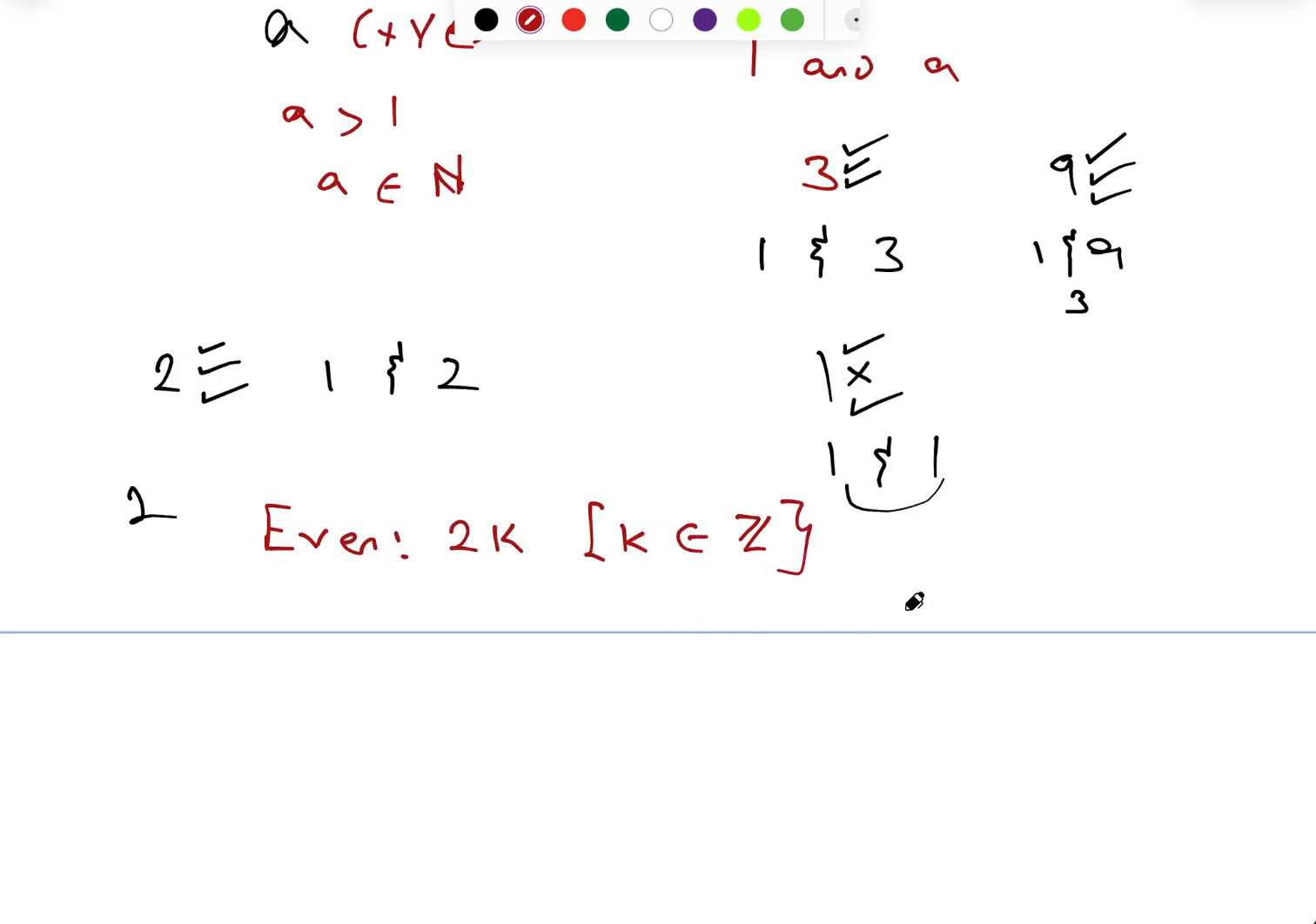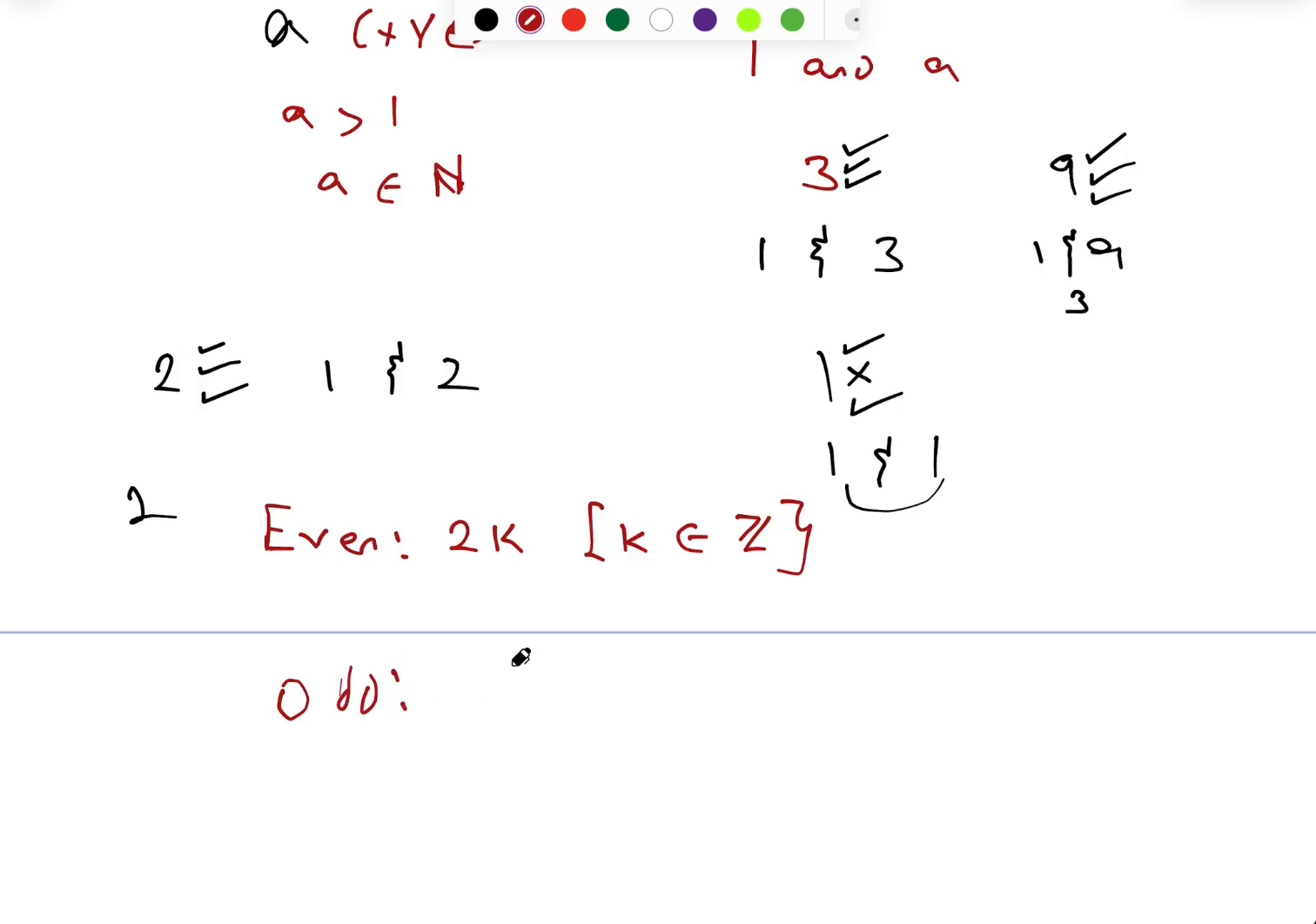So now I've already defined even numbers: 2k, where k is what? Any integer. Any multiple of 2 with an integer will always give us an even number, like 2 times 1, 2 times -4, 2 times -6. So anything you multiply with 2 will always give an even number. So what is now an odd number?